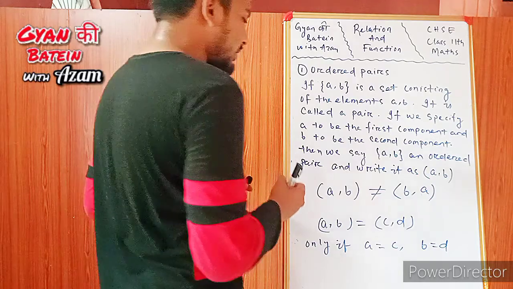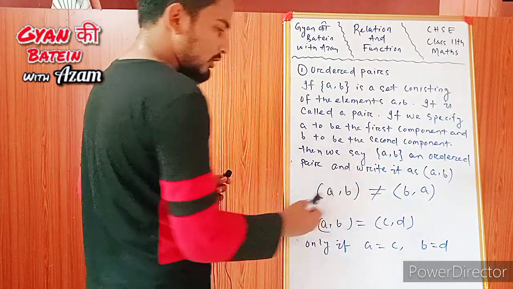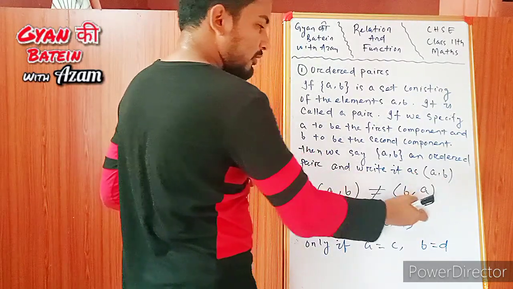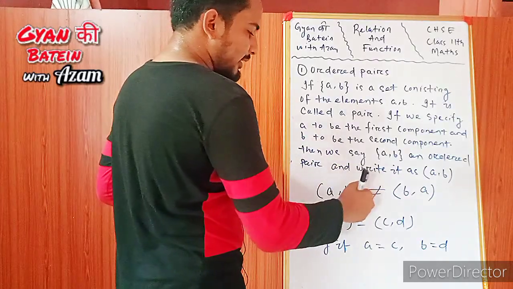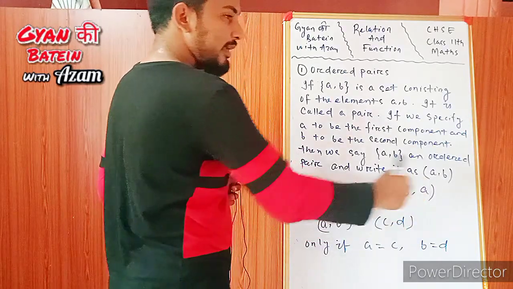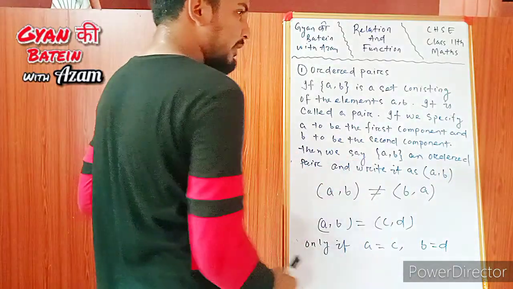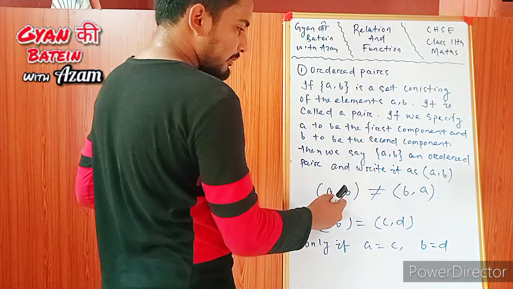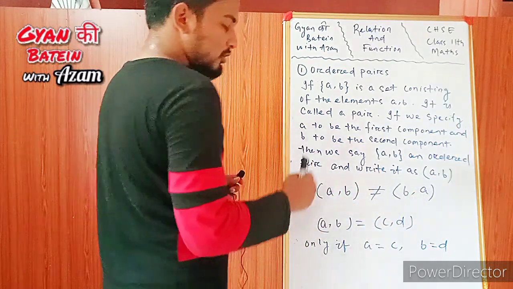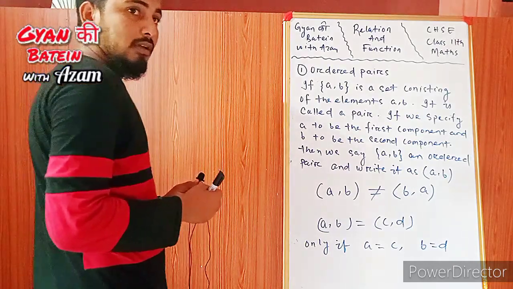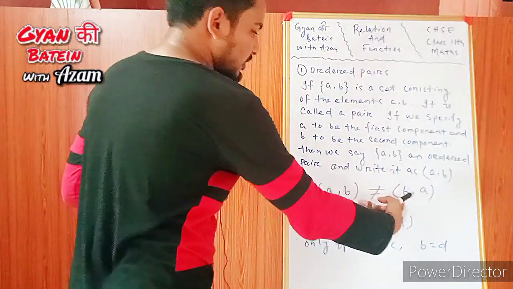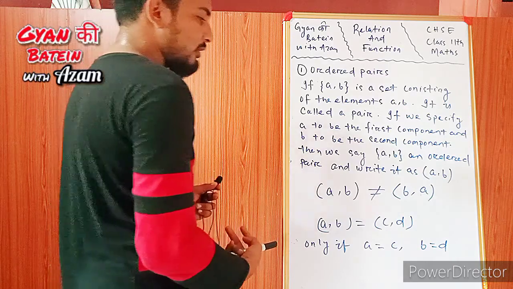So keep in mind, (A, B) is an ordered pair, (B, A) is also an ordered pair because these two are in regular brackets. We cannot say that (A, B) is equal to (B, A), because here A is the first element and here B is the first element. Due to the interchanging of the positions of elements, we cannot say these two ordered pairs are equal.